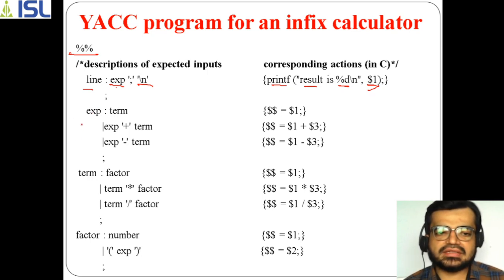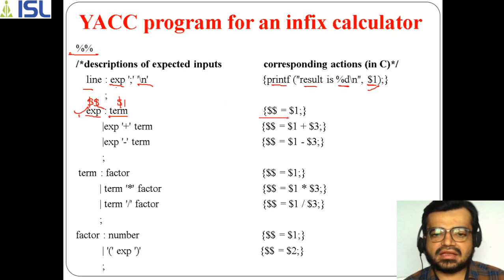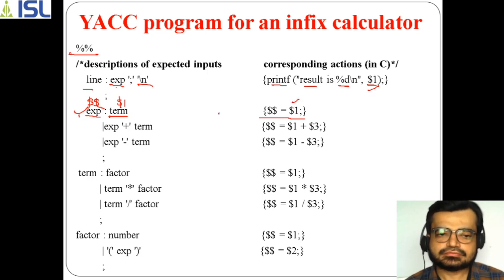If you observe this line, expression: term, on the right hand side you just have only one term, and expression is there. So here it is $$, and for the term it is $1. So that has been taken in the action here. Actions are enclosed in curly braces, so expression refers to $$, and term, as it only has a single right hand side term, I specified as $1.